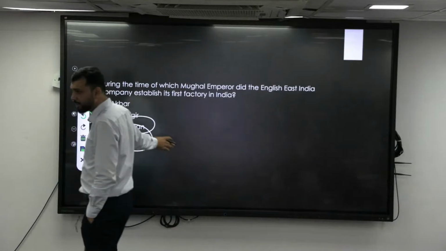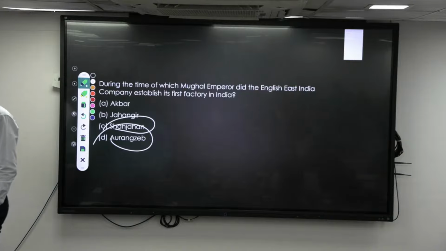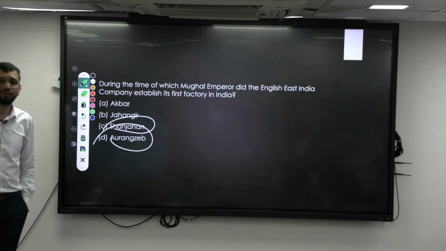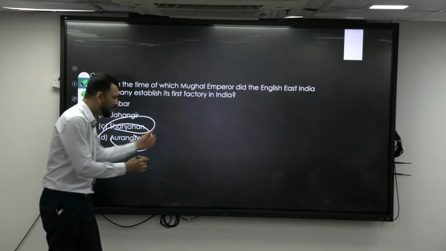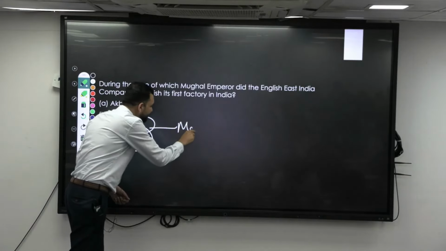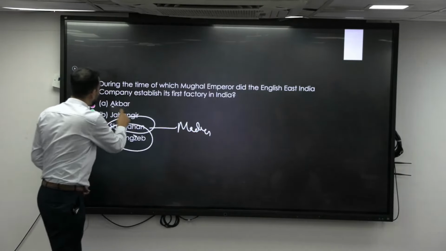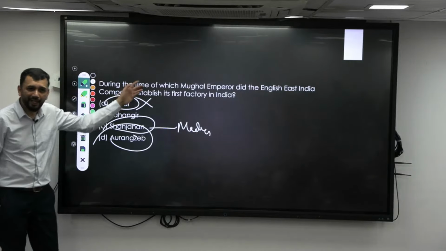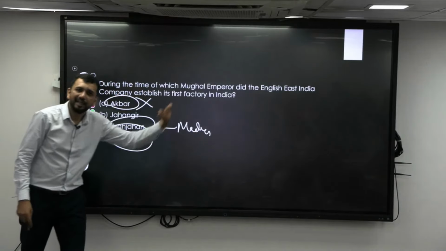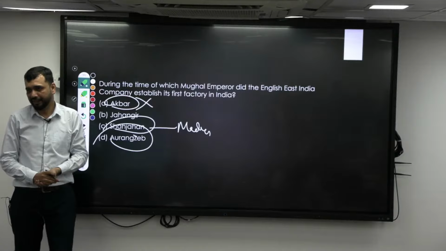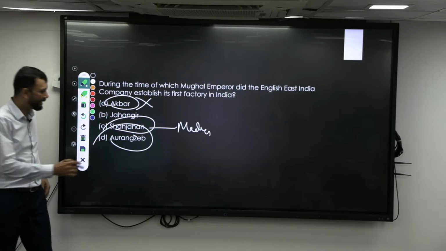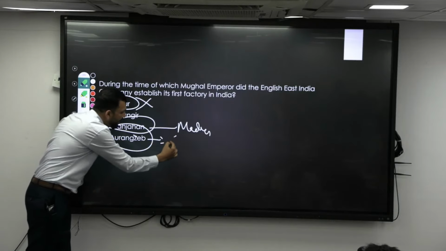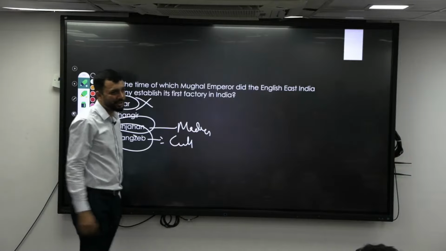They gave the permission, but they were under the control of the Mughals. But king-wise, if you look at it, it is Shah Jahan. Akbar was not even there in the scene because he died in 1605. They started coming only in 1608. In Aurangzeb's time, Kolkata happened. Jacob Charnock, you should be knowing.